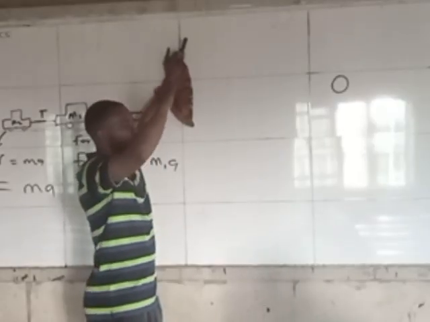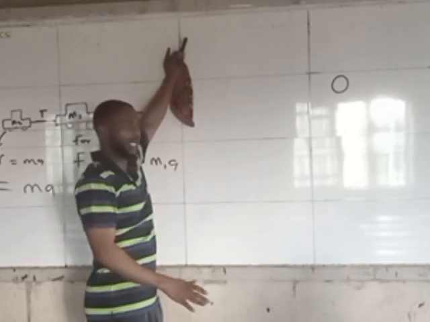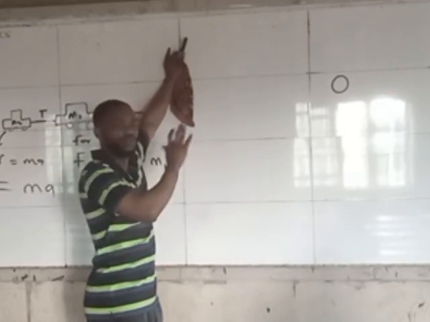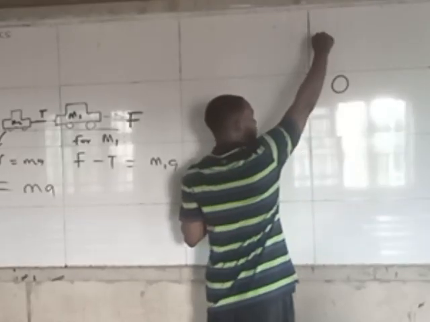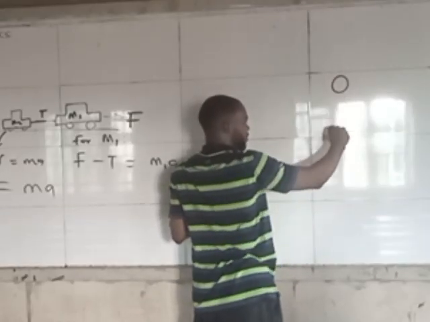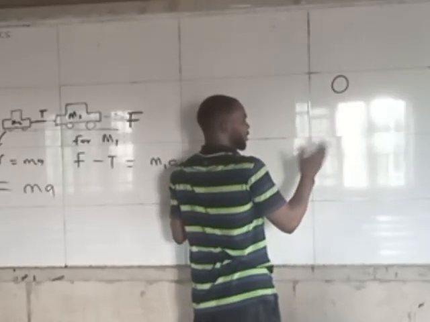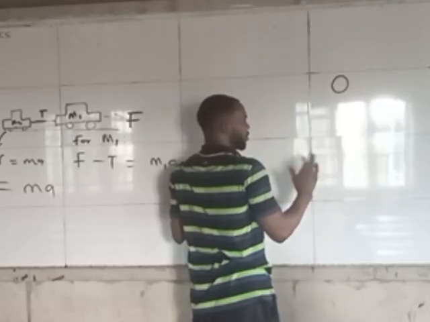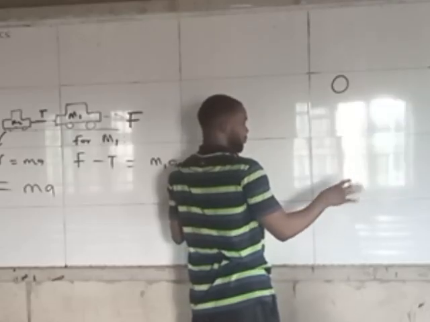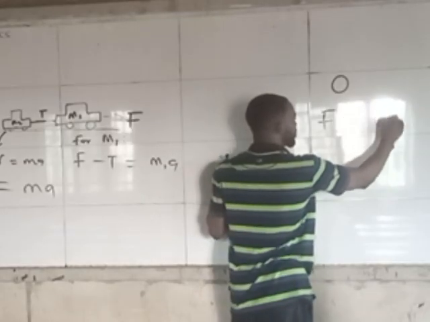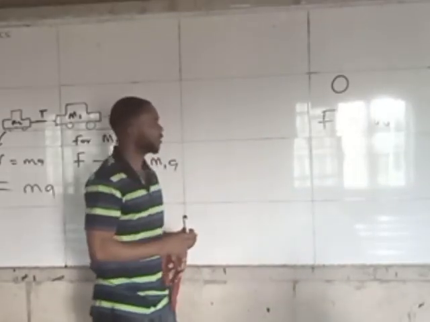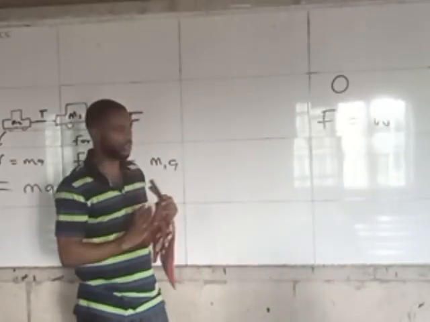That person is just going to fall, and the only thing acting on that body is just the weight. Let's say a ball is coming straight down. I don't want to start applying projectile motion. The force here will simply be F equals the weight.